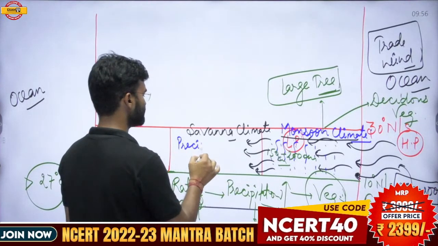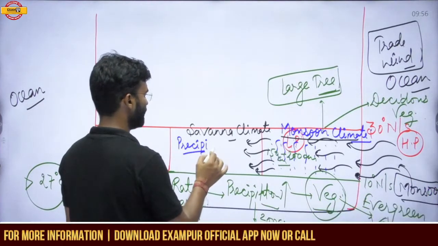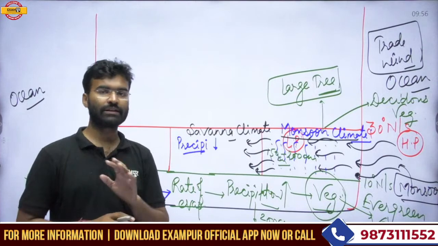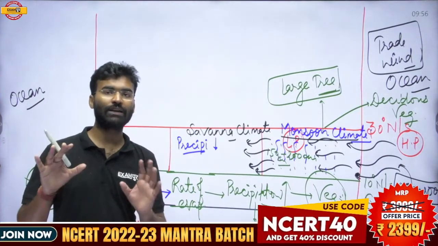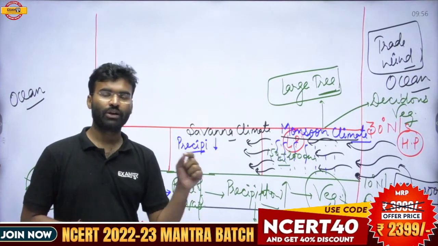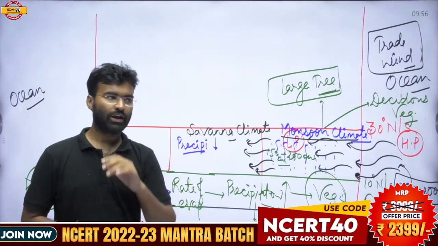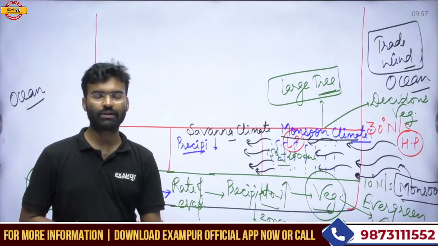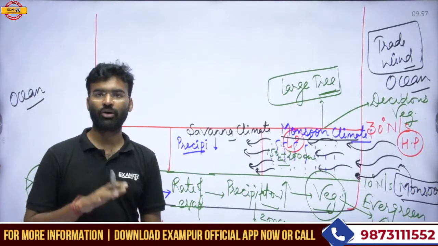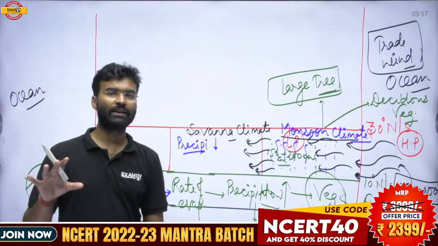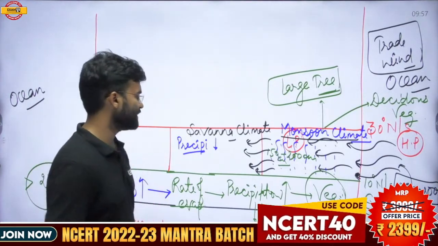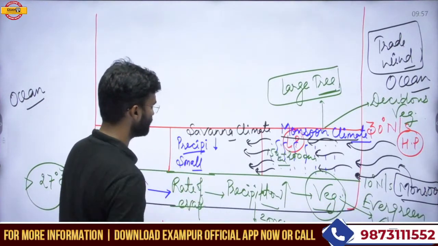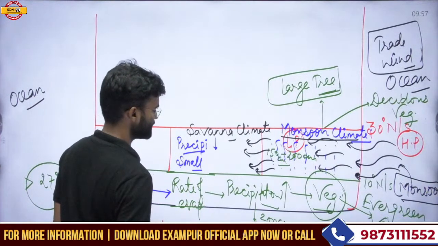So the amount of precipitation is relatively less. So there is no sufficient supply of water for the large trees. In this climatic zone, no large trees are found. There is an absence of large trees because there is not sufficient water to fulfill the requirement of the large trees. But small trees are found because the requirement of the small trees is fulfilled.